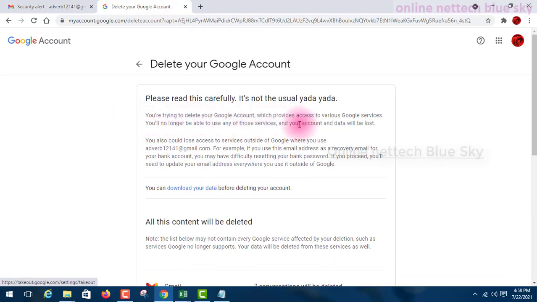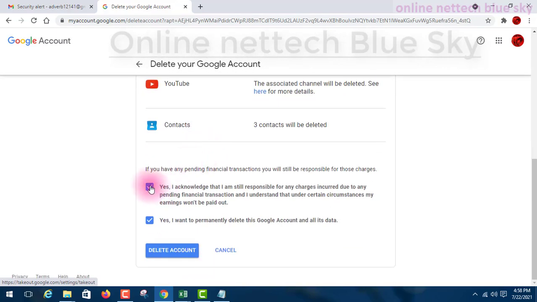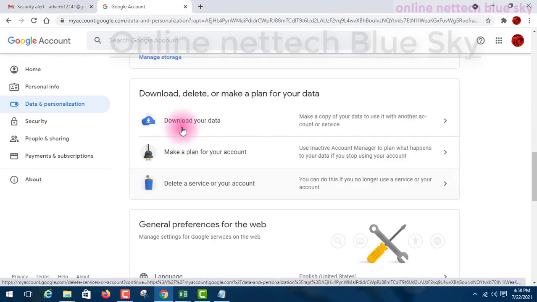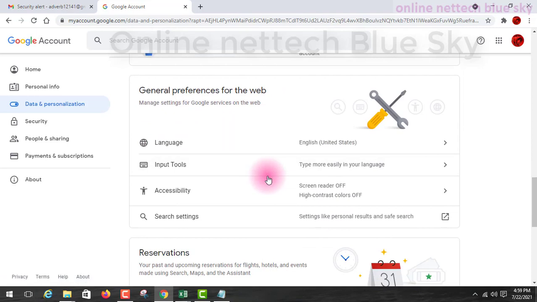Okay, you will no longer have access and the account data will be lost. Okay, so I'm not deleting my account this time. Next you can see general preferences for web.